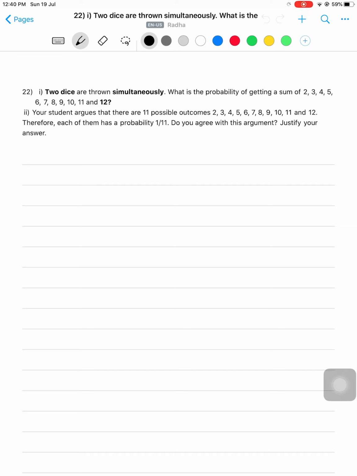Two dice are thrown simultaneously. So, we need to write the sample space first. So, what is the sample space? It is nothing but all the possible outcomes in the event when two dice are thrown.